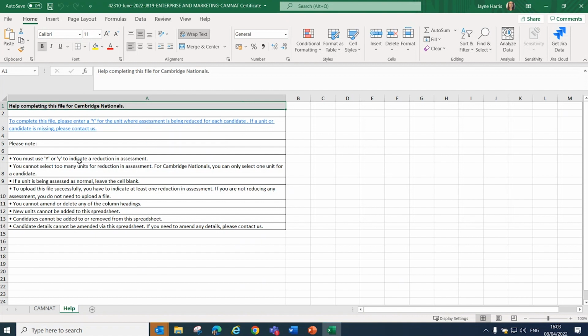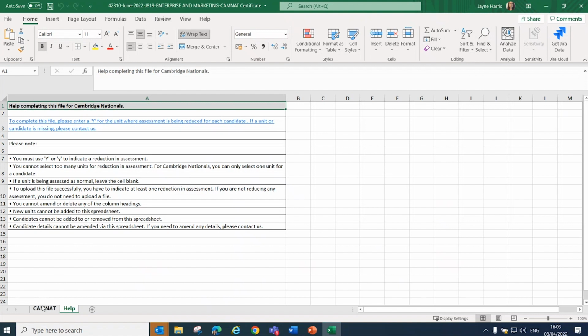This character, the Y, can be upper or lower case, but no other characters can be used. Units that are being assessed as normal are left blank. For Cambridge Nationals, you can only select one unit for a candidate. If you need to make amendments to any of the details on the spreadsheet, then please contact OCR.